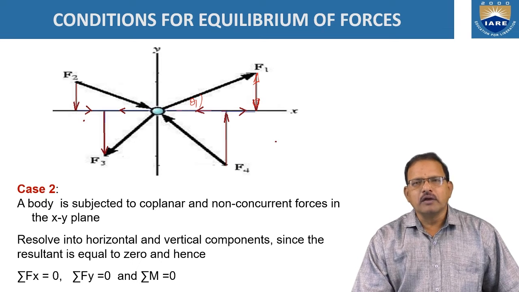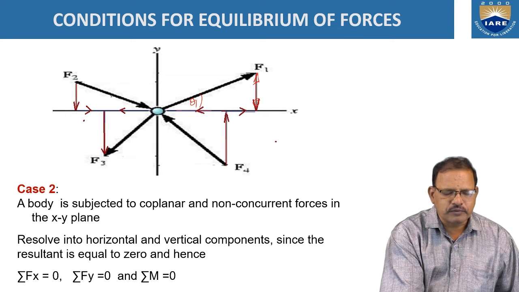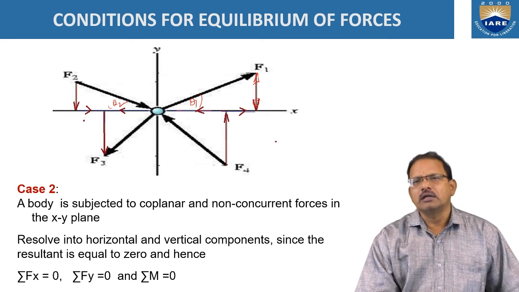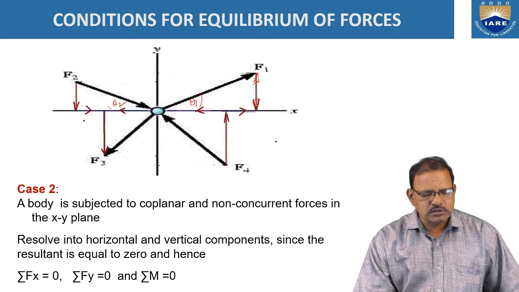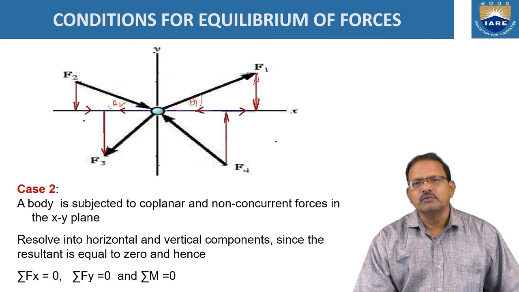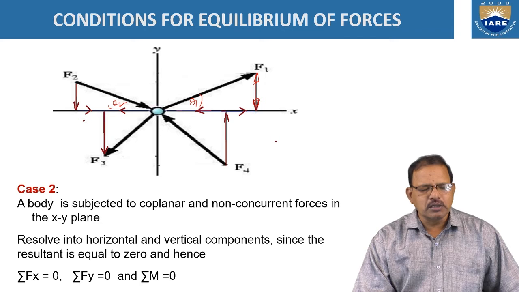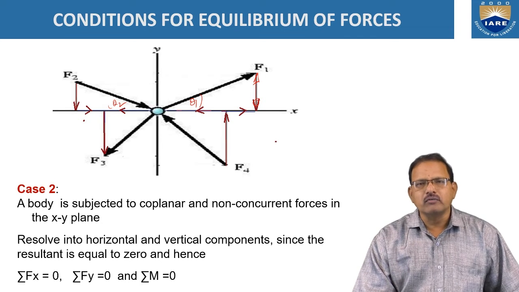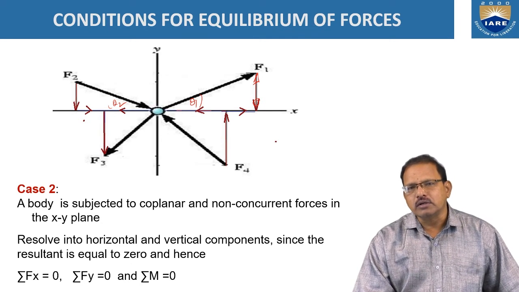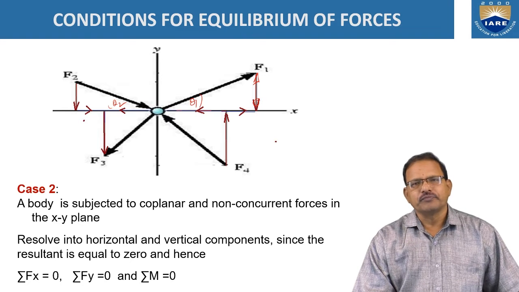Similarly, the F2 force is assumed to make an angle of theta 2 with the horizontal line. Now resolve the force in the horizontal direction. This is equal to F2 cos theta 2. It is acting towards the left side, so it is negative. Similarly, the vertical component is F2 sin theta 2. It is acting in the downward direction, so it is treated as a negative direction now.